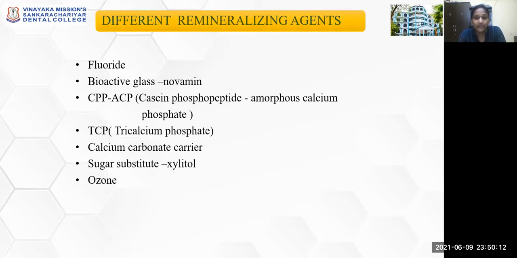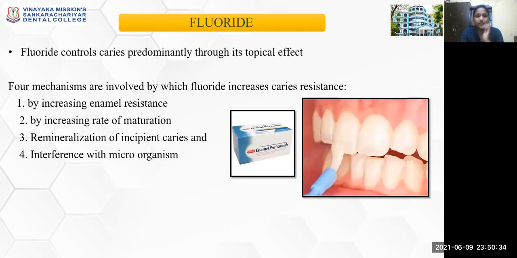So the various remineralizing agents available in the market include fluoride, bioactive glasses like Biomin and Novamin technology, CPP-ACP, that is casein phosphopeptide and amorphous calcium phosphate, tricalcium phosphate, calcium carbonate carrier, the sugar substitute xylitol, and ozone. Coming to fluoride, it controls caries and predominantly acts by topical effects in the case of fluoride toothpastes or fluoride varnish.